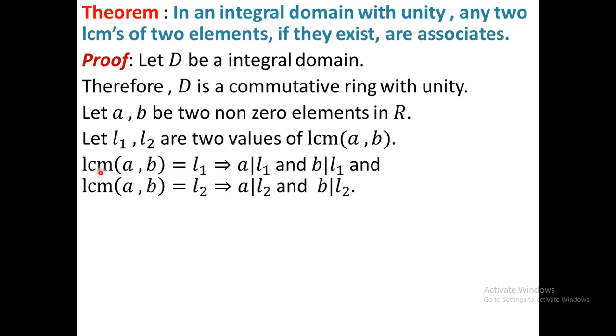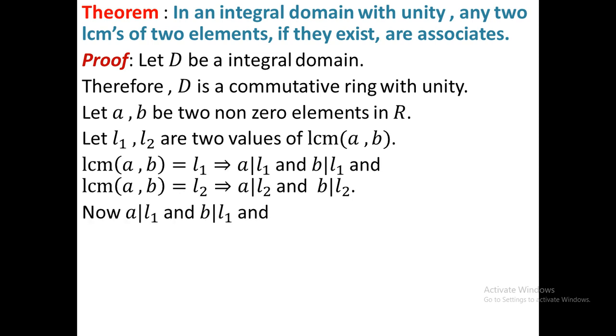Because LCM means common multiple, from the first condition you can conclude that L1 is a multiple of a as well as a multiple of b. So from the first condition L1 is a common multiple of a and b. Similarly, LCM of a, b equal to L2 implies that a divides L2 and b divides L2.